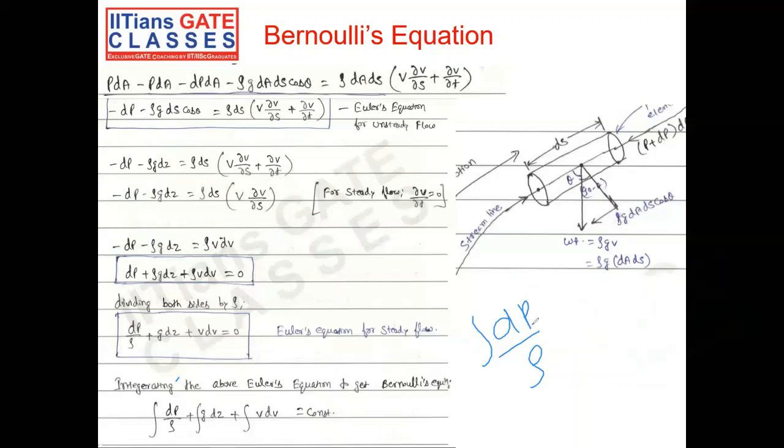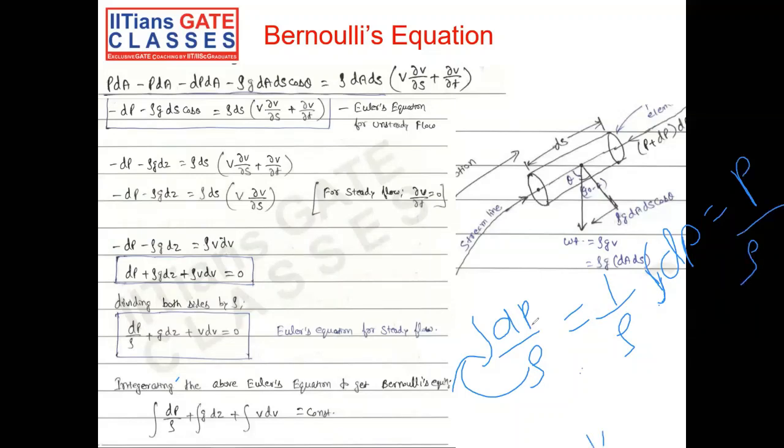We know that density is not a function of pressure, so I can take it out of the integral, so it becomes 1 by rho integral dp. This is an indefinite integral, so this becomes nothing but p by rho.